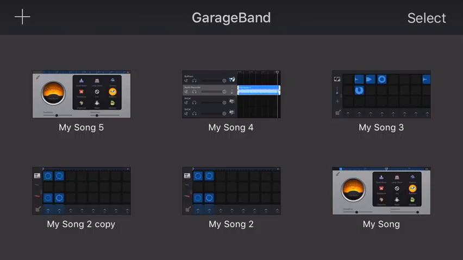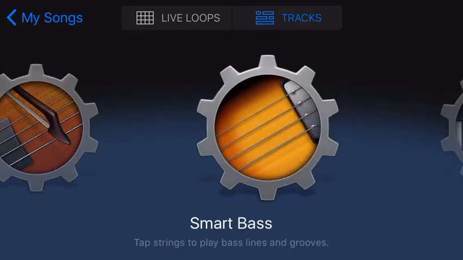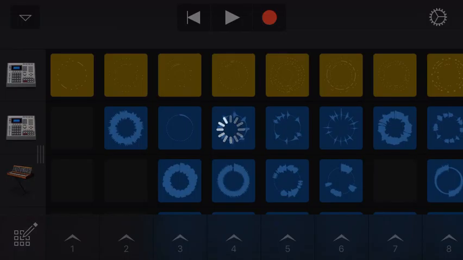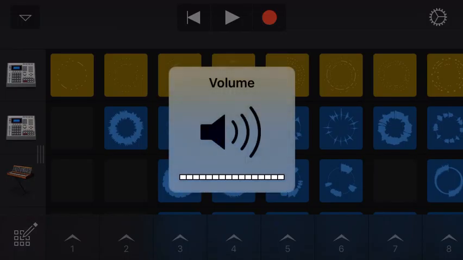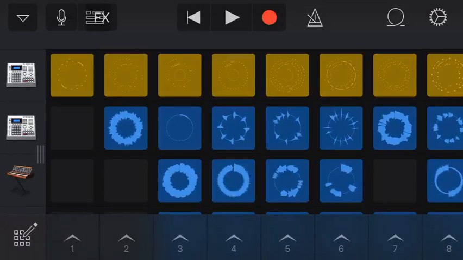So first, you need to download this app on the App Store called GarageBand, and then you tap the plus sign when it's done downloading, and then you can make really cool ringtones. I'll do live loops, dubstep. Let's go for this. And it's gonna load for a few seconds, maybe. I don't know. Okay, it's done.